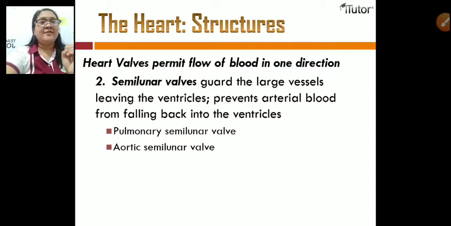Again, this pulmonary valve are valve that lies between the lower right heart chamber, or what we call the right ventricle, and the pulmonary artery. And it is located between the left atrium and the ventricle.